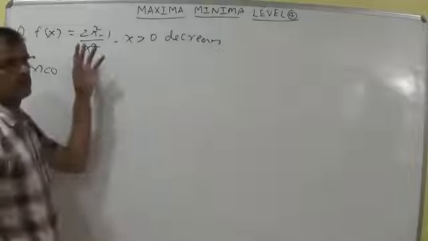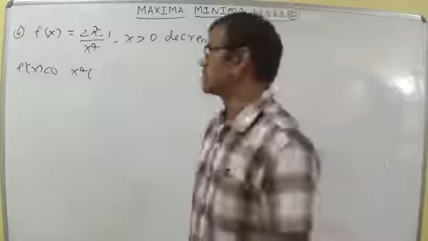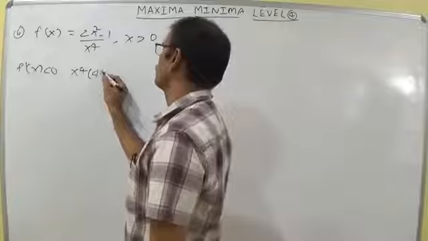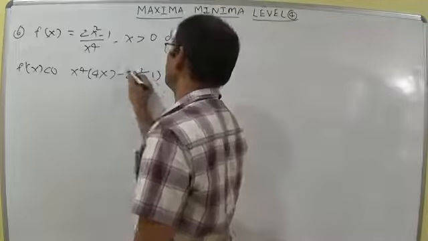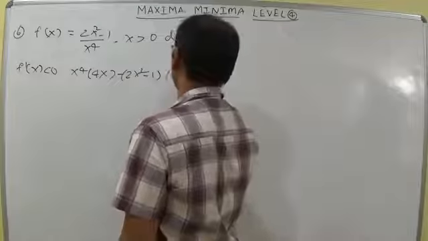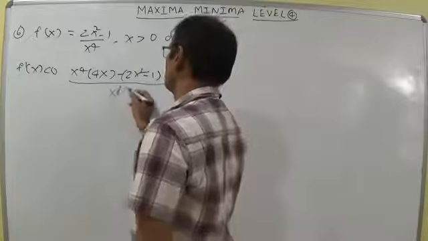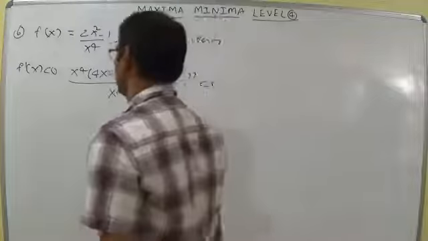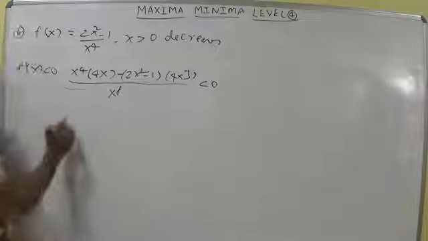Using the derivative of f of x in the form u by v, that is v u dash minus u v dash by v square: x power 4 into 4x minus 2x square minus 1 into 4x cube, whole by x power 8. This one you put less than 0. The denominator is anyhow positive because x power 8 is there, whenever x greater than 0.